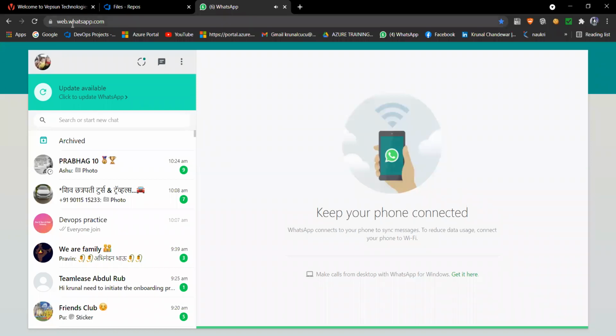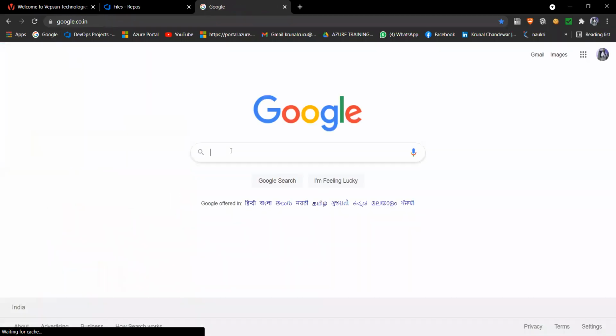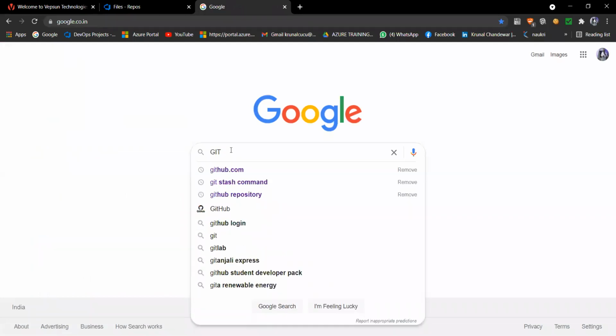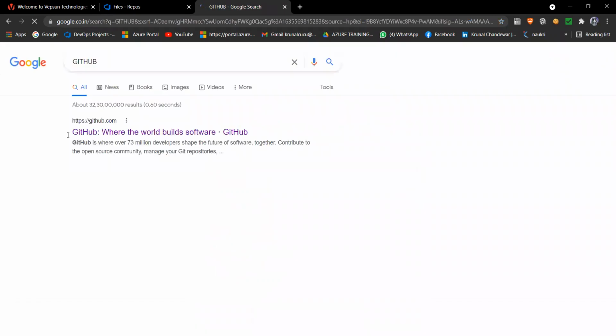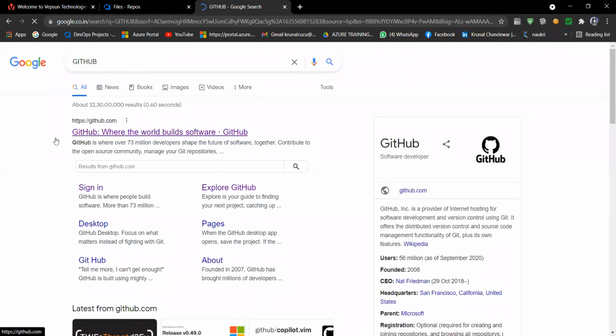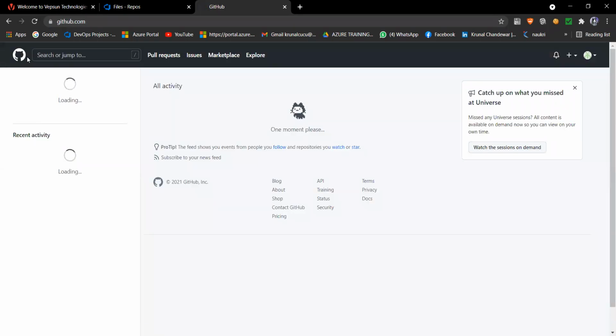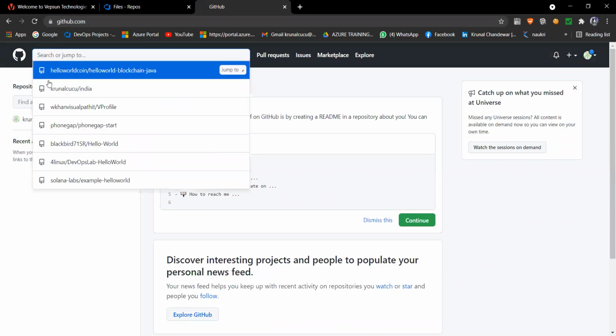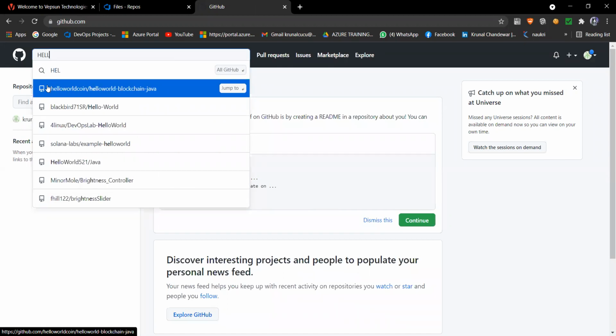First I'm going to Google, and let me click here on github.com, and after going to github.com, I will check the code for hello world.